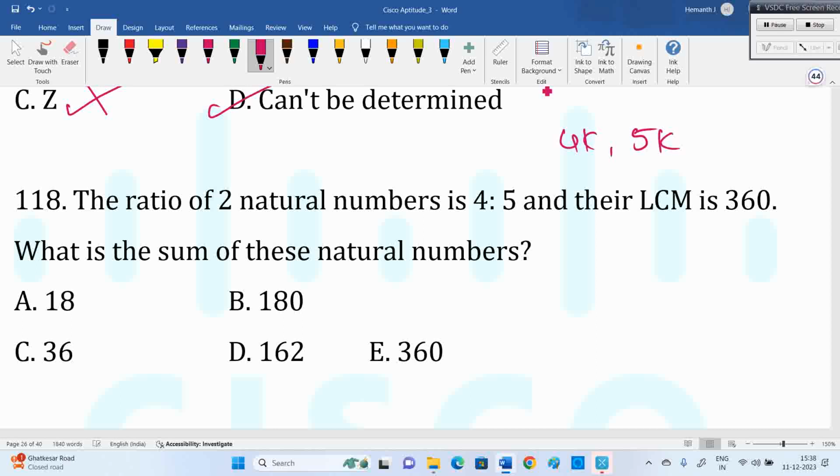And LCM is 360. Listen, for LCM of 4k and 5k, you have to take k common and find the LCM for 4 and 5. When there is anything common, you can pull it out, then take LCM for 4 and 5. For 4 and 5, LCM is 20. So LCM is nothing but 20k.